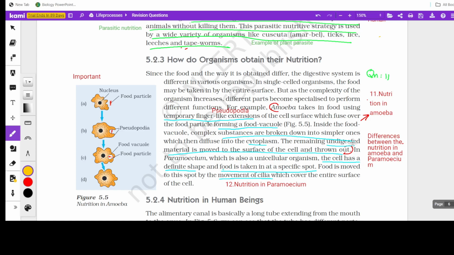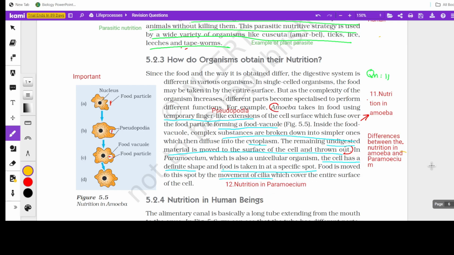Both amoeba and paramecium undergo holozoic nutrition, so that is a common point. What unique features do they have? Amoeba have temporary finger-like extensions called pseudopodia, and they use them to capture food. Whereas paramecium has a definite shape and a specific spot through which food enters. Here a food vacuole is formed. They have a gullet, so you can mention the food vacuole along with that point. Pseudopodia are used for movement in amoeba, and in paramecium movement is by cilia.